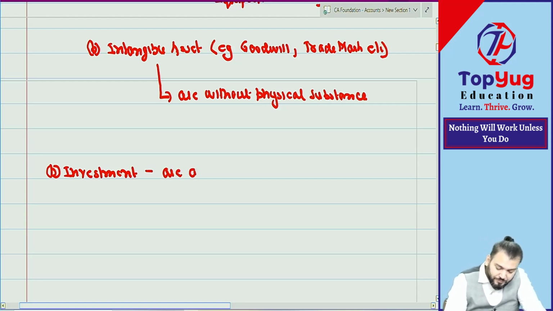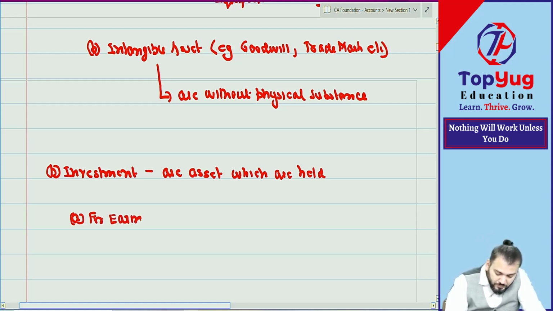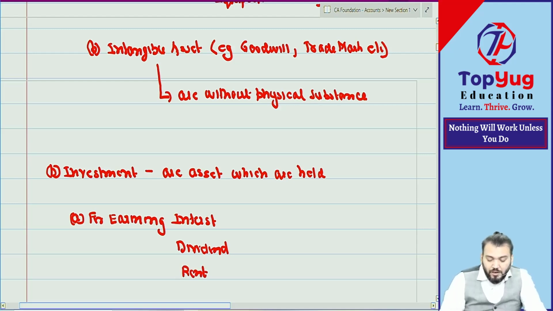Investment are assets which are held for earning interest, dividend or rent. For earning interest or dividend or rent.